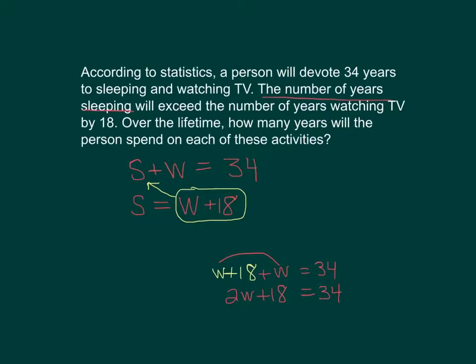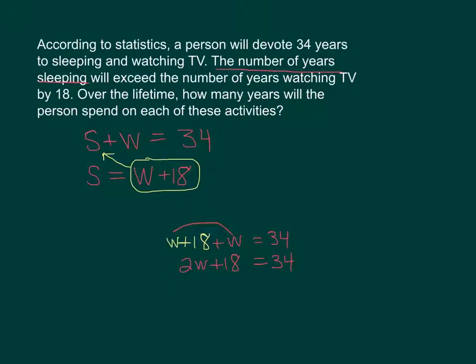Let's shrink this a little bit. And subtract 18 from both sides. Bring down our equal sign. We got 2W equals 16. Divide both sides by 2. W equals 8. So we've got W equals 8, and we just need to figure out what S is.